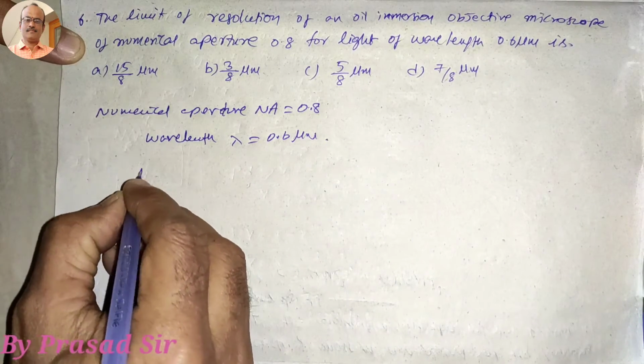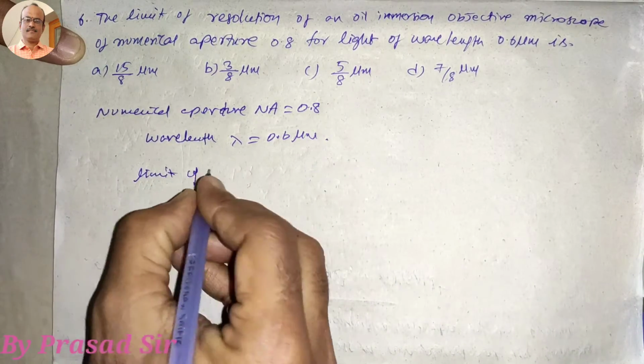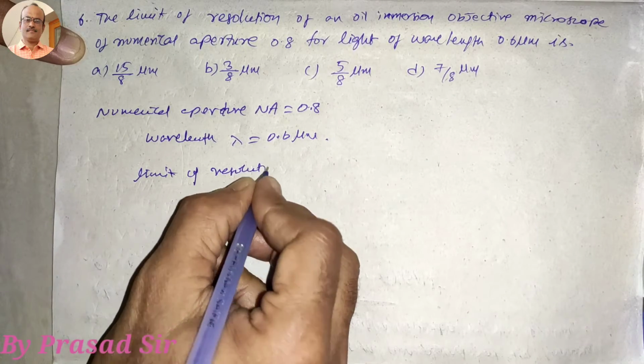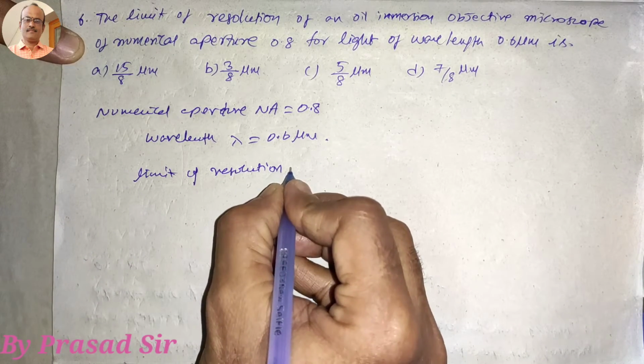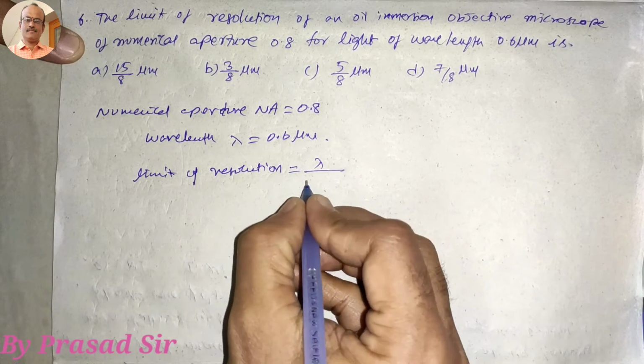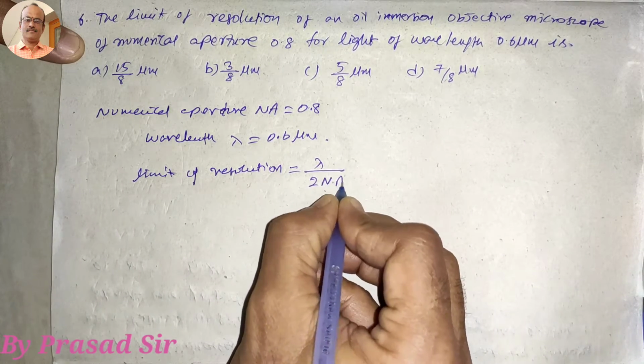But which one do we want to calculate here? Limit of resolution. Limit of resolution is equal to lambda divided by 2 times numerical aperture.